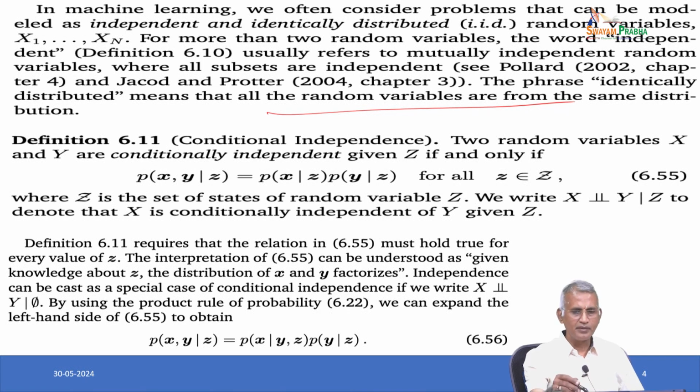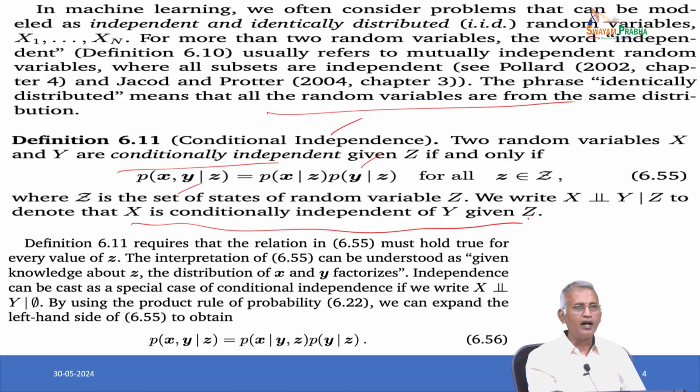Next, conditional independence. Two random variables x and y are conditionally independent given z if probability of x comma y given z equals probability of x given z into probability of y given z for all z in the set of states of random variable z. We write x is conditionally independent of y given z. So, this is the meaning of conditional independence.